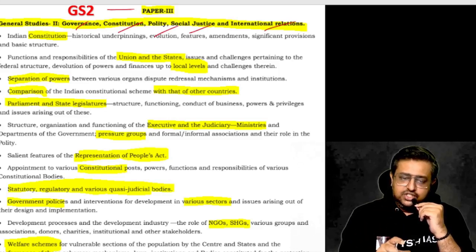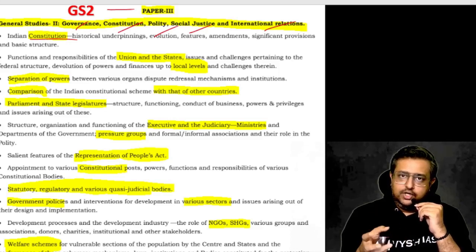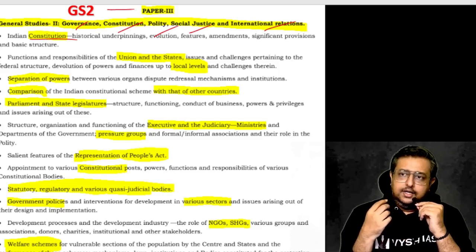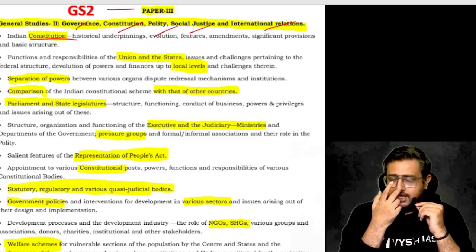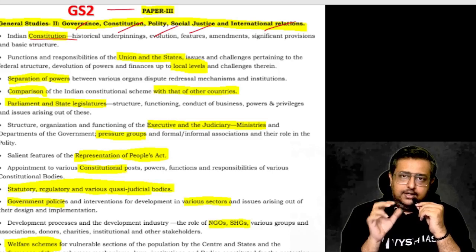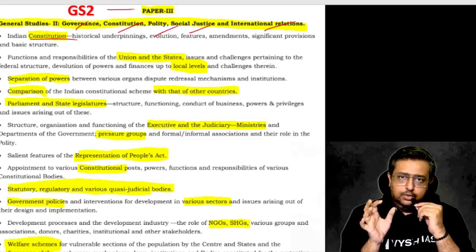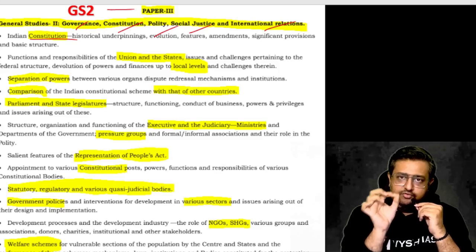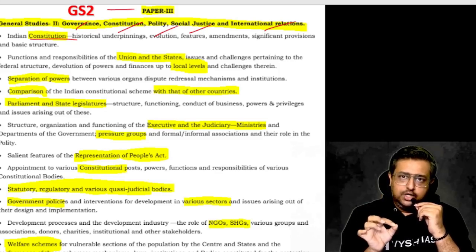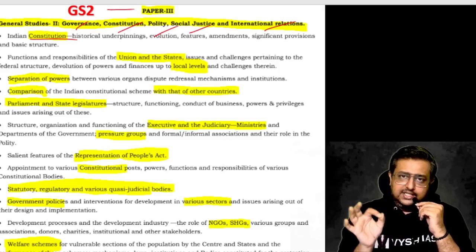So here the Indian Constitution is main. This time's prelims you would have noticed: Article 123, Article 246, Article 263, Article 163, governor, pardoning power of the president. Every article, at least one question came. So if you study Article 1 to Article 300 or 400 by heart, you will clear prelims and mains easily in the polity part. That is very easy also.